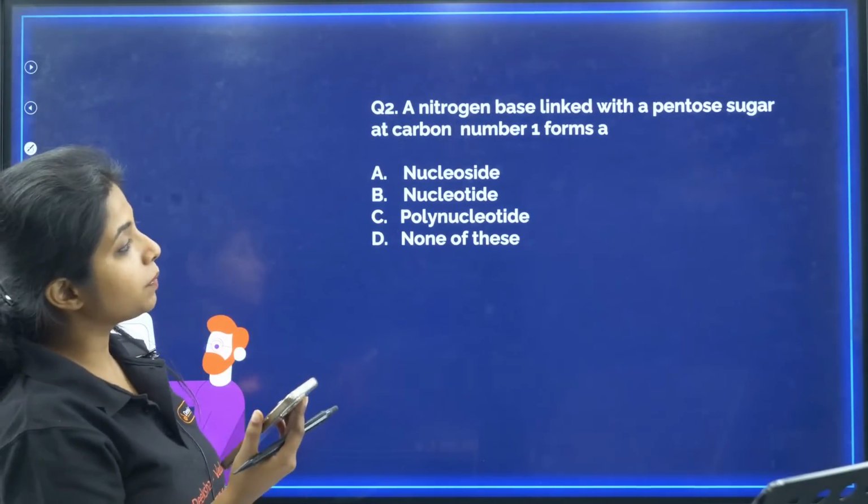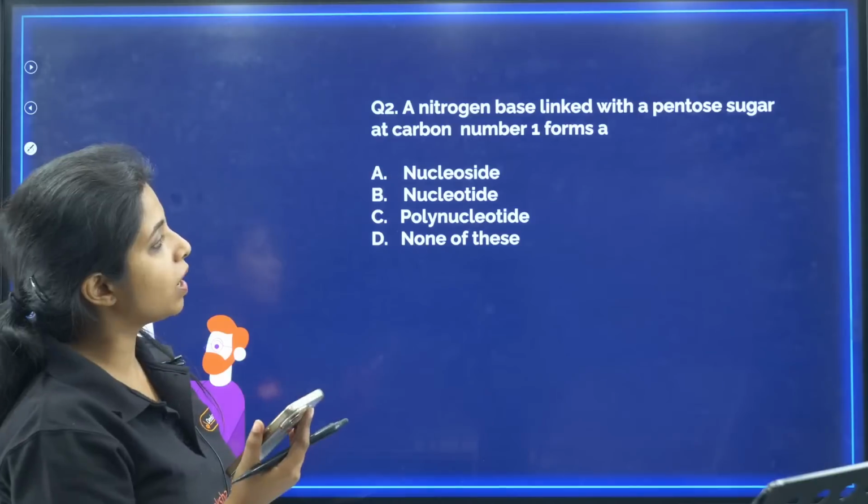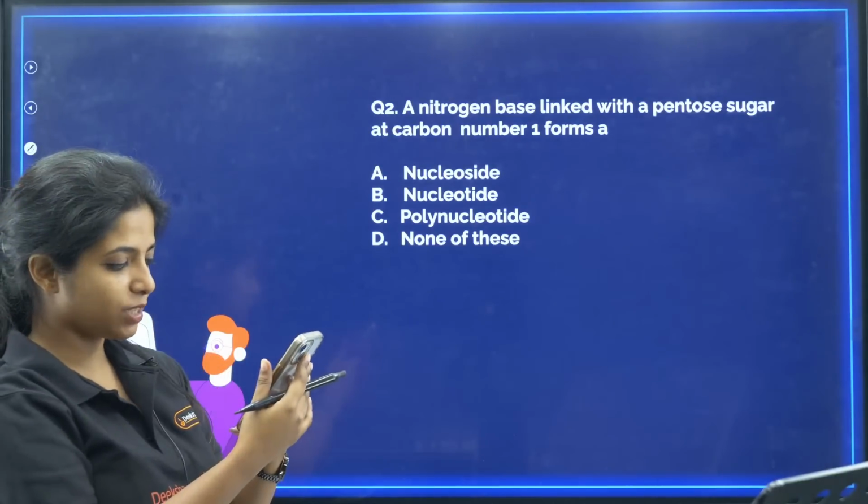Going ahead with the next question. Question 2: A nitrogen base linked with a pentose sugar at carbon number 1 forms what? Yes, tell me the answer for this.